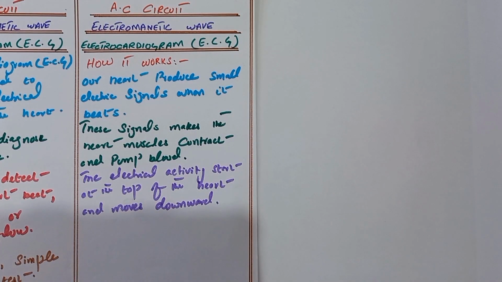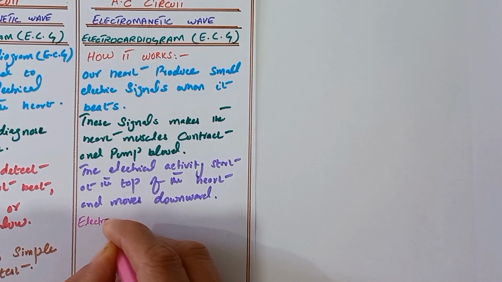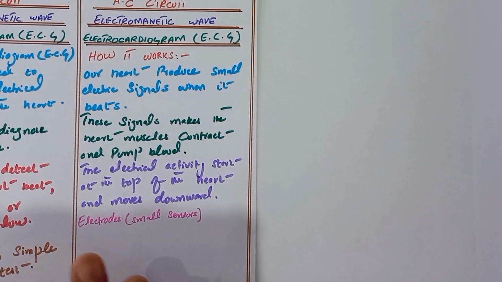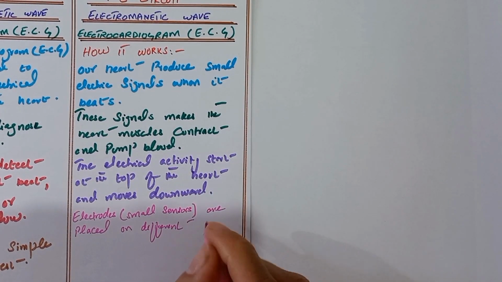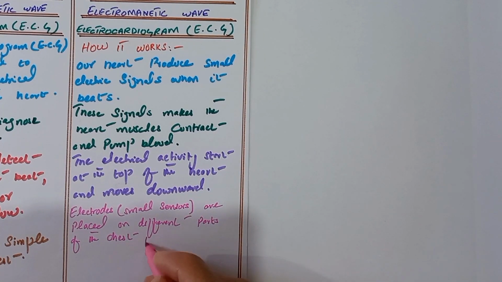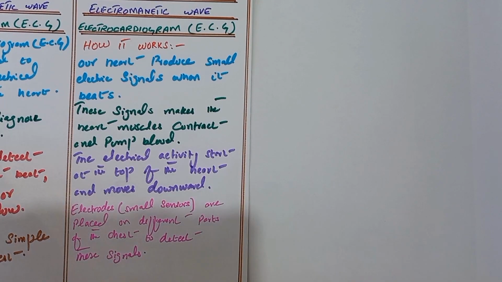Electrodes, small sensors, are placed on different parts of the chest to detect these signals.